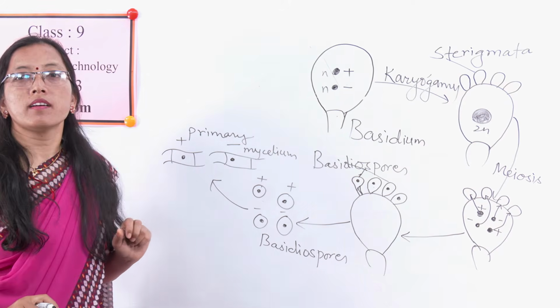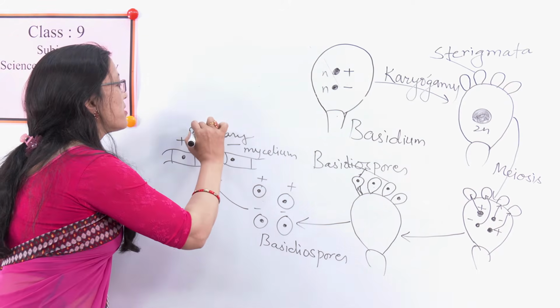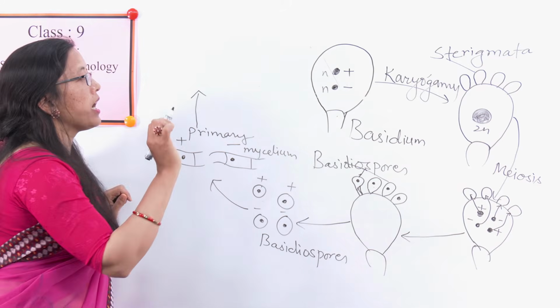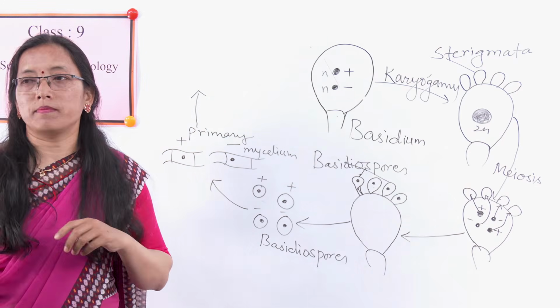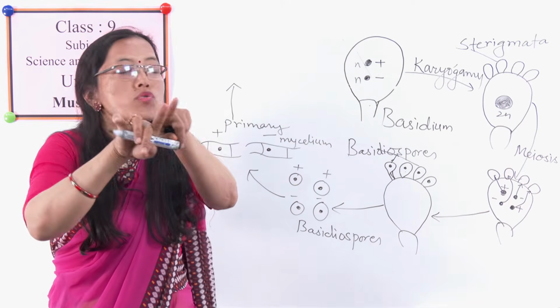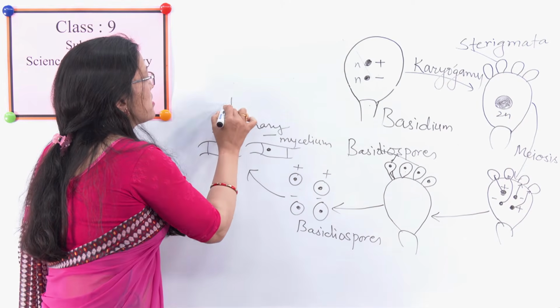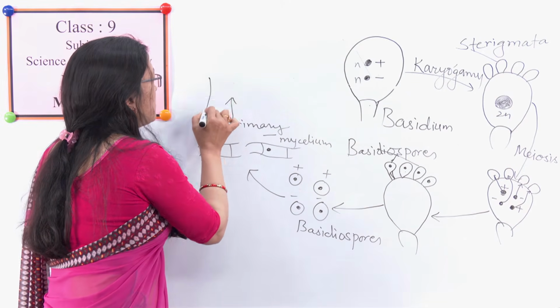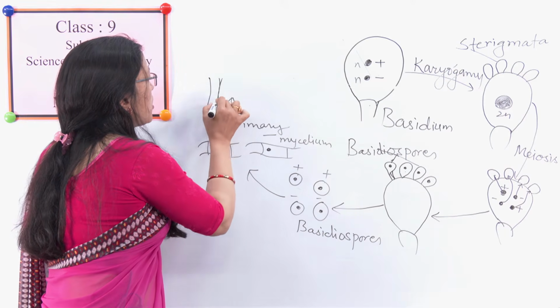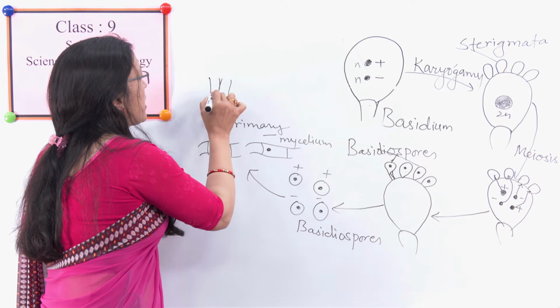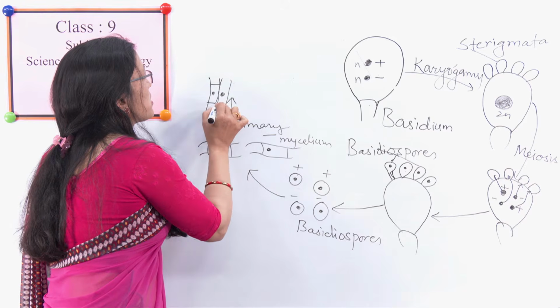Now, these primary mycelia will fuse together. These two come close to each other like this and fuse with each other.